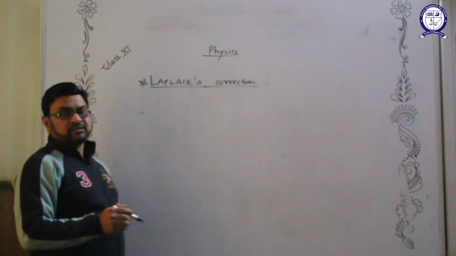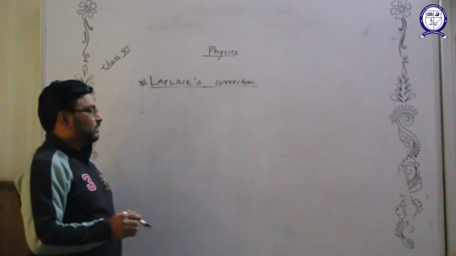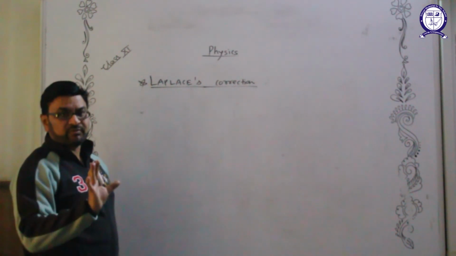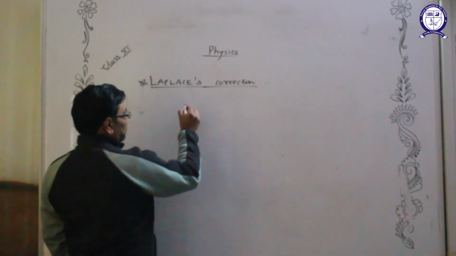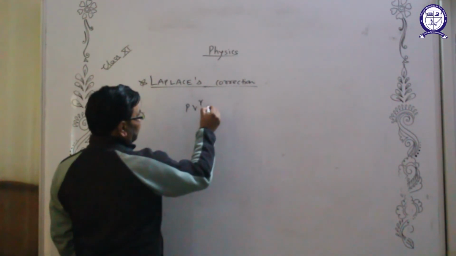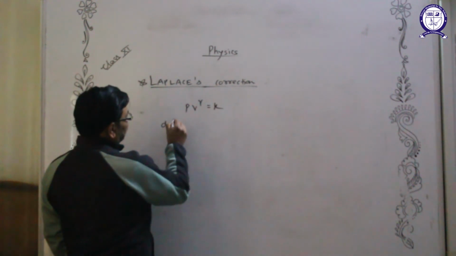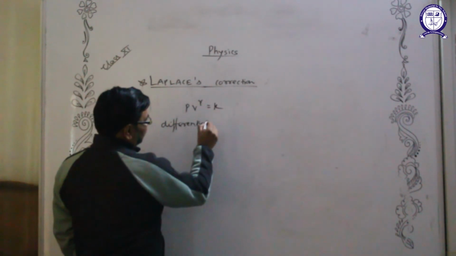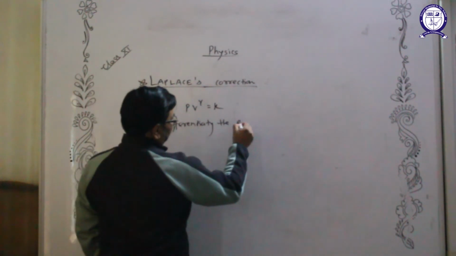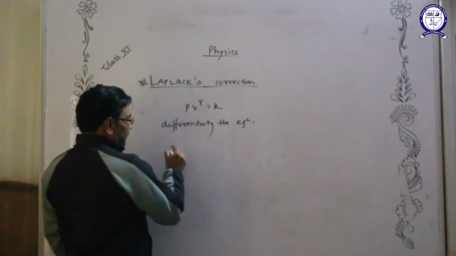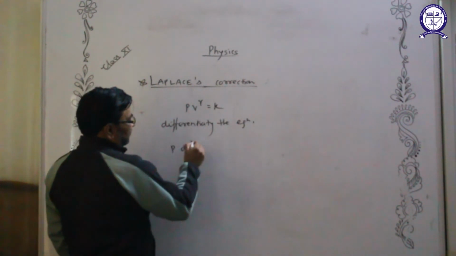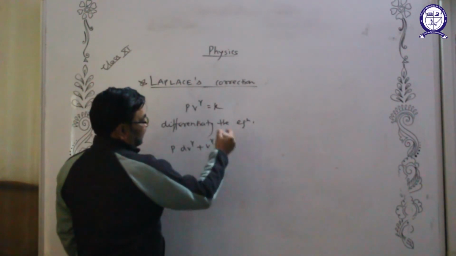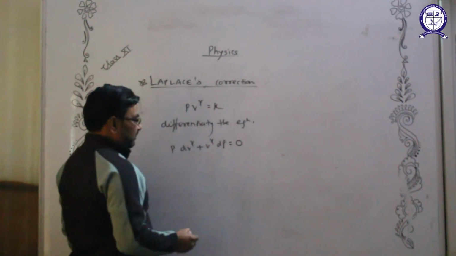Now dear students, let us see the Laplace correction. Obviously Newton's formula was wrong. You should never use Newton's formula. Laplace's correction was that PV^gamma should be constant. Let us differentiate this equation. Differentiating: first function times derivative of second function, plus second function times derivative of first function, and the derivative of k will be 0 because k is constant.